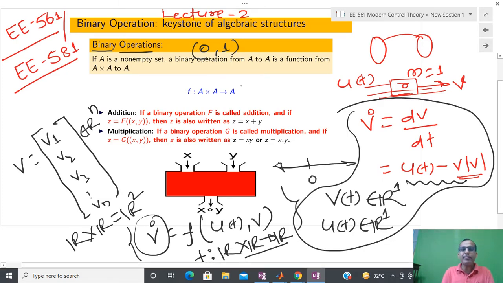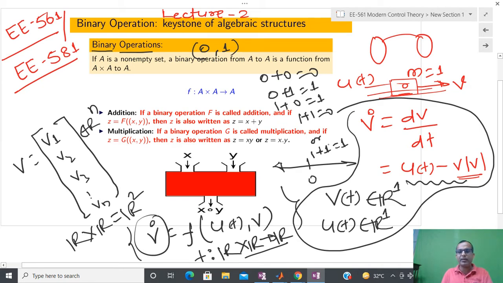So here obviously, if you take just 0 and 1, and you define the operation like 0 plus 0 equal to 0, 0 plus 1 equal to 1, 1 plus 0 equal to 1, and 1 plus 1 equal to 0, or even 1 plus 1 equal to 1. In this course we will see that it is possible that I can define 1 plus 1 equal to 1 also. That is not a problem.